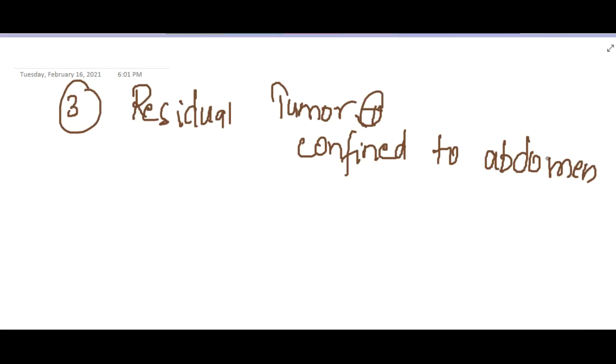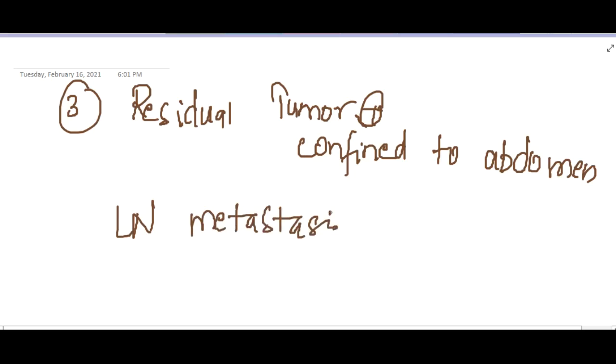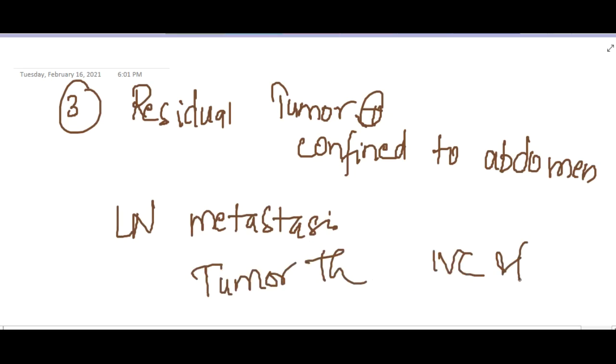Biopsy may be present prior to nephrectomy. Regional lymph node metastasis may be present, and there may be tumor implants on the peritoneal surface. The tumor might extend as tumor thrombus into the inferior vena cava and heart also. That means complete direct spread is present in stage 3.